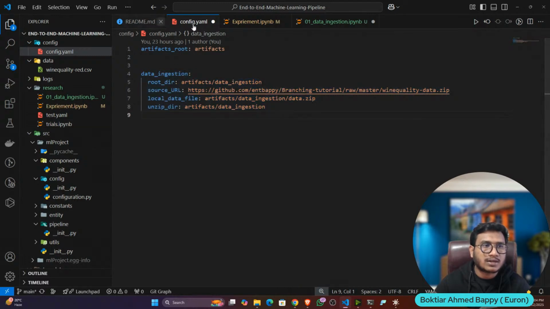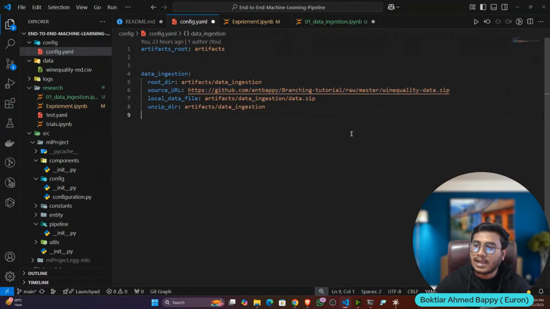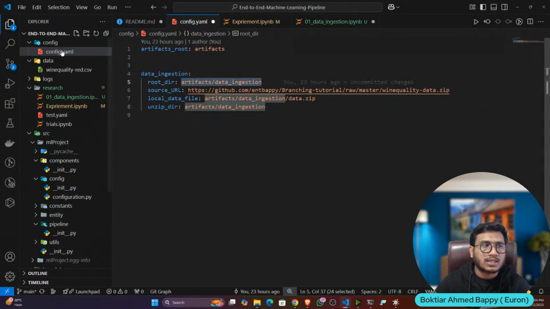Now see, this path you can also hard code inside the component. But instead of hard coding, I'm writing it inside the config.yaml file. Let's say later on I want to change this URL. I will open config.yaml and only change it here, and the rest of the code will automatically update. I don't need to open the code and manually update everywhere. This is called code modularity. Always write as a template so that it is changeable anytime. Any path you can define here, you just need to change the configuration file, and all the files will automatically update. Whatever variable you feel should be changeable later on, you can keep inside the config.yaml file. This is the main advantage.